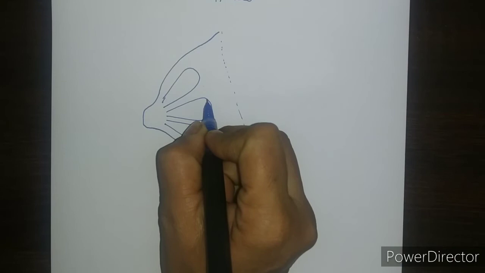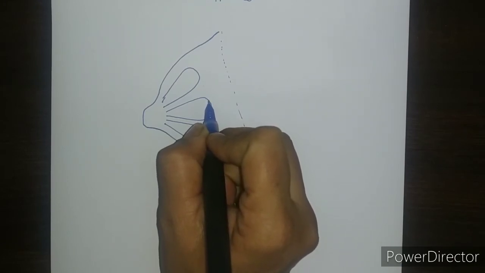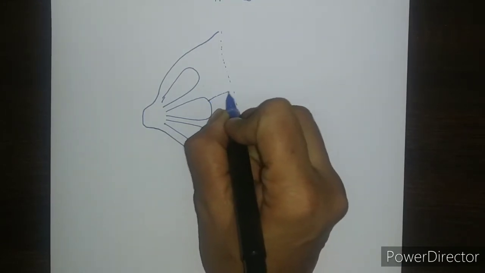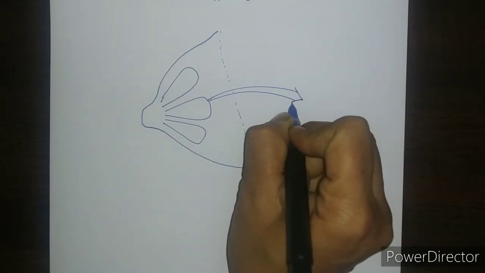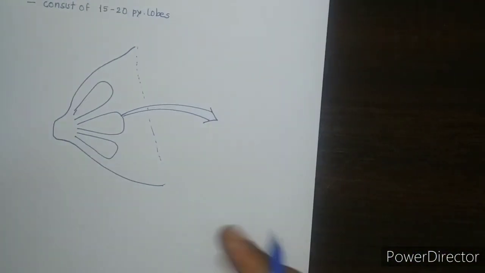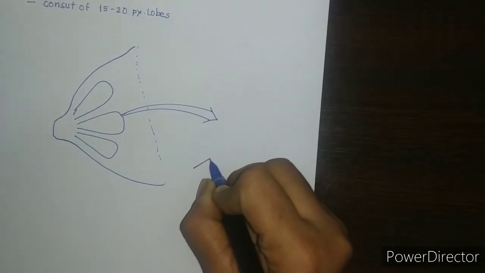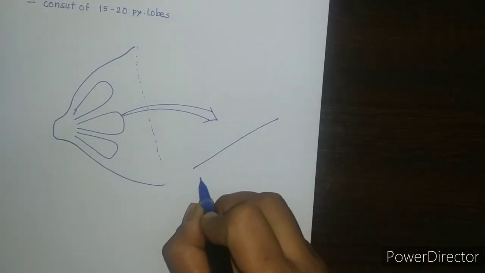If we go for the structure of each lobe, if we see its magnified picture, it is a pyramidal lobe.